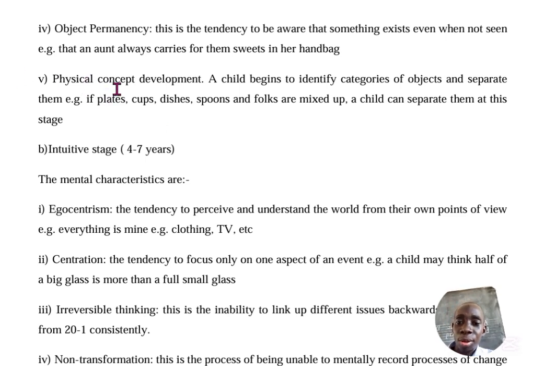Then there is physical concept development. Under physical concept development, a child begins to identify categories of objects and separate them. If plates, cups, dishes, spoons, and forks are mixed up, a child can separate them at this stage. For instance, utensils are in one basket, in a sink. This kid can separate these.